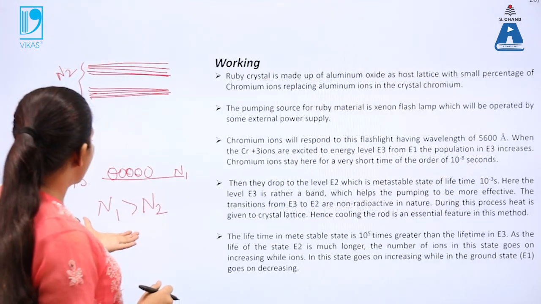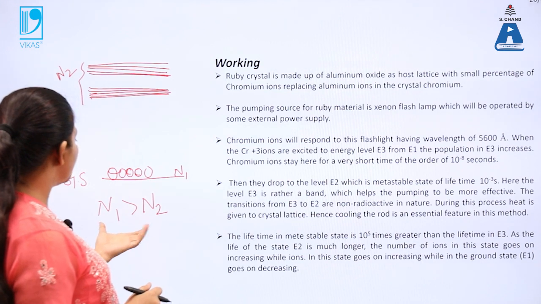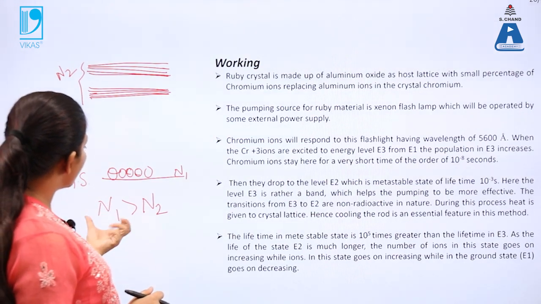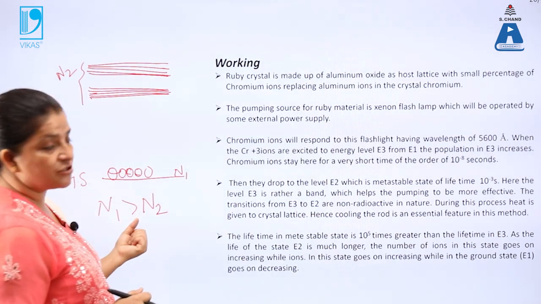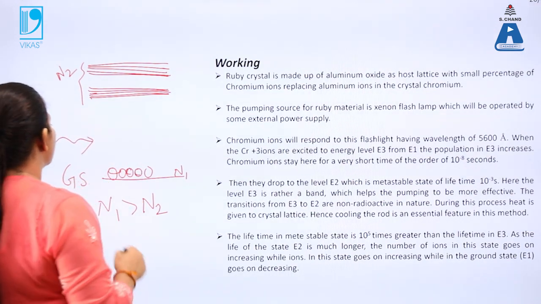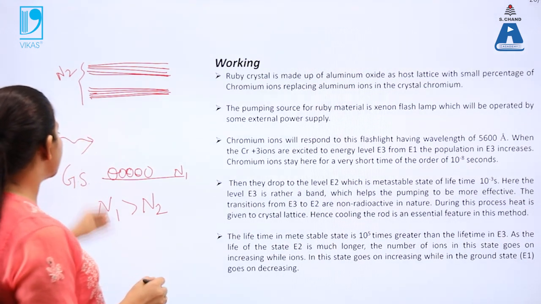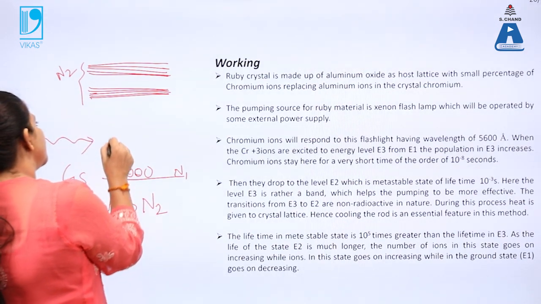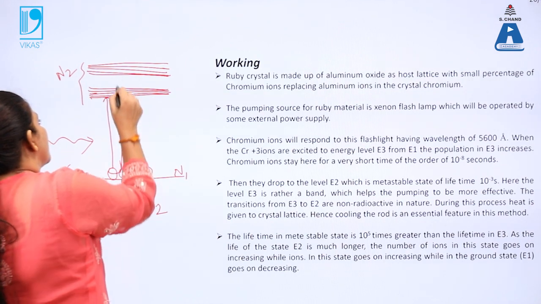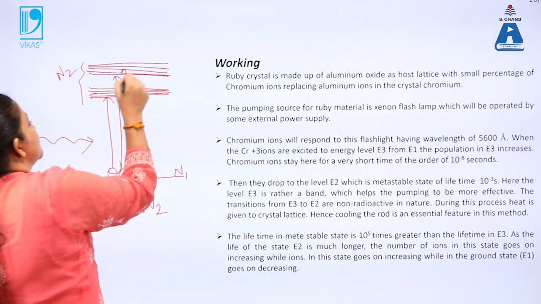So that means N1 is very much greater than N2. This is the condition when the number of atoms is large in the ground state. Now when the light is falling on this, this light is provided by the xenon flash lamp. When the light falls over here, the atoms will jump from the ground state to the excited state. So multiple transitions are done.